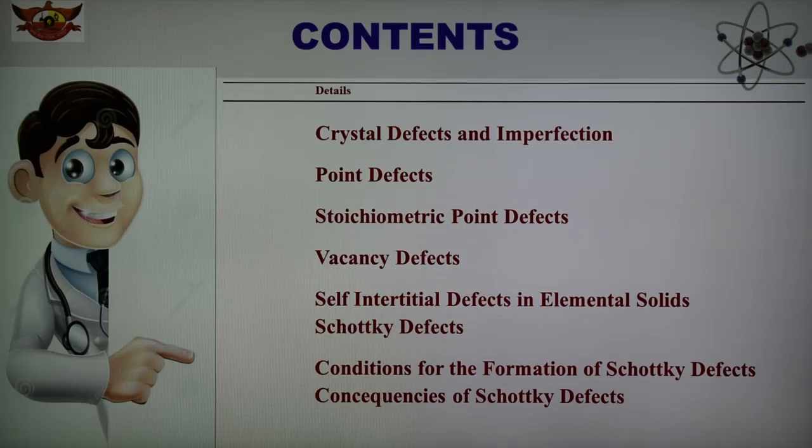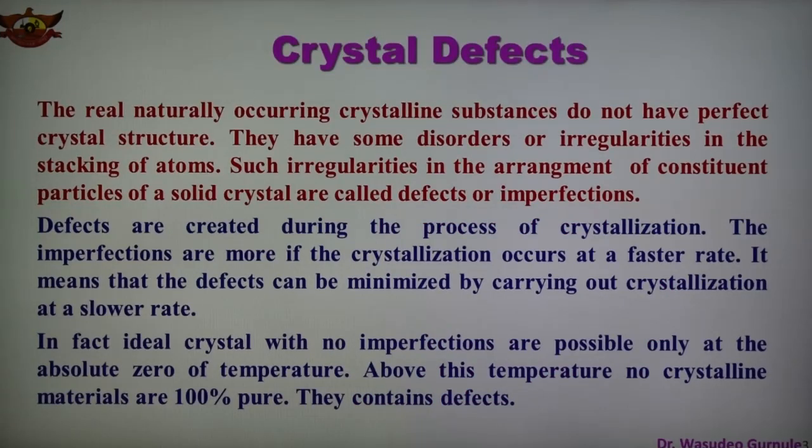As we know, at absolute zero the crystal tends to have a perfectly ordered arrangement of the particles, and this arrangement corresponds to the state of lowest energy. As the temperature increases, the crystals start deviating from the perfectly ordered arrangement, and any deviation from the perfectly ordered arrangement of constituents is a defect or imperfection.